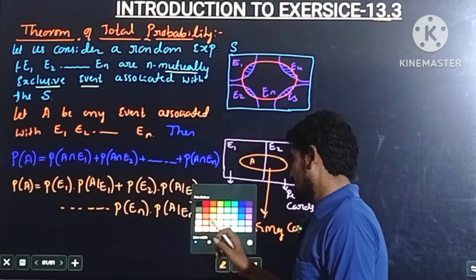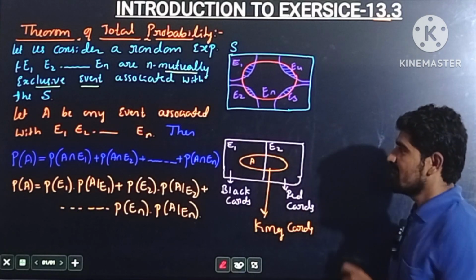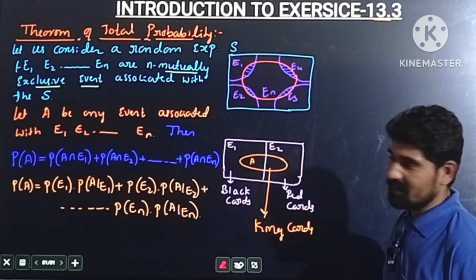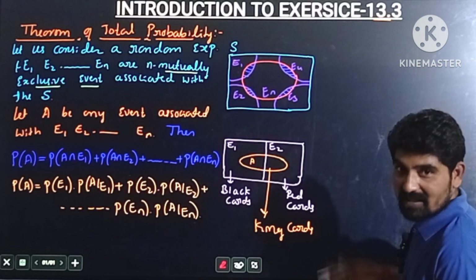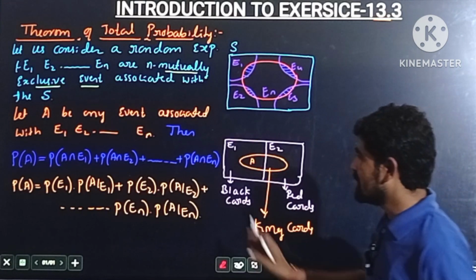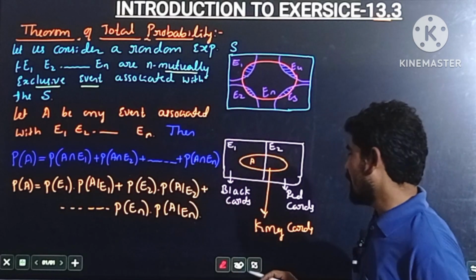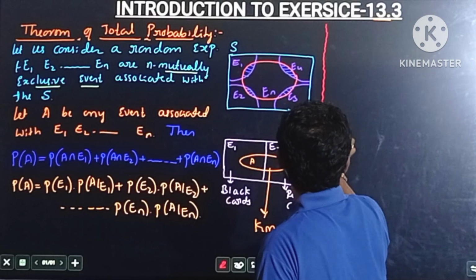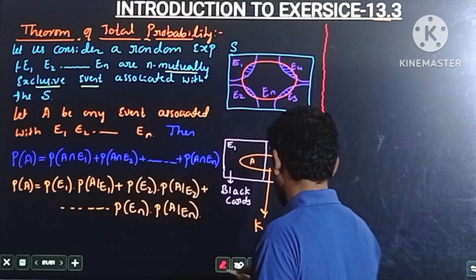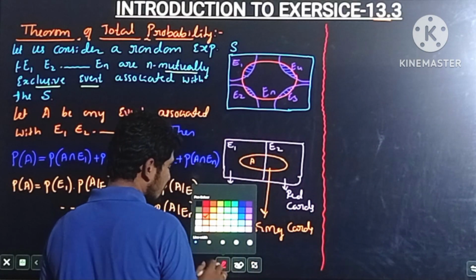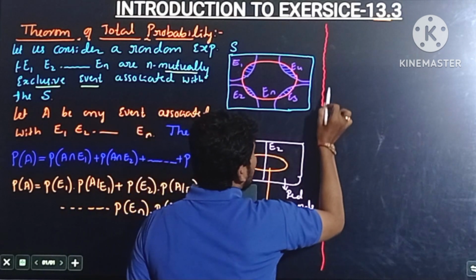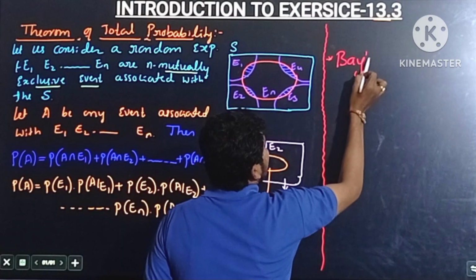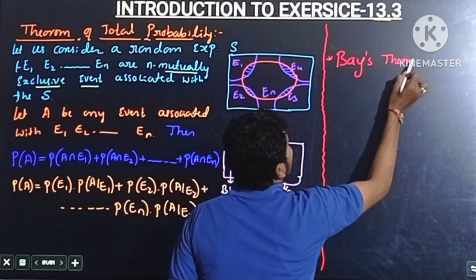And the next concept, so just observe the concept here. When we apply it in the problems, we are going to understand this theorem easily. By considering the second concept, we are going to understand why we studied this total theorem of probability. Now the second concept in the introduction part of exercise 13.3 is the most important concept. From this concept you are going to get the 3-mark questions in your annual exam. And the second concept is Bayes theorem.